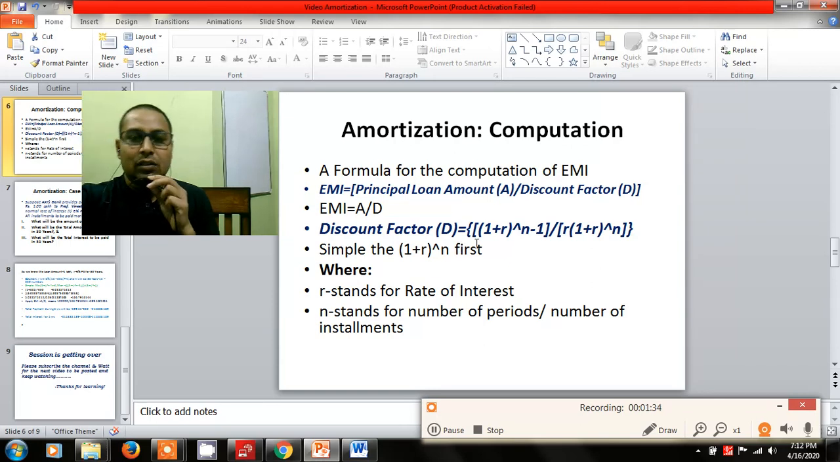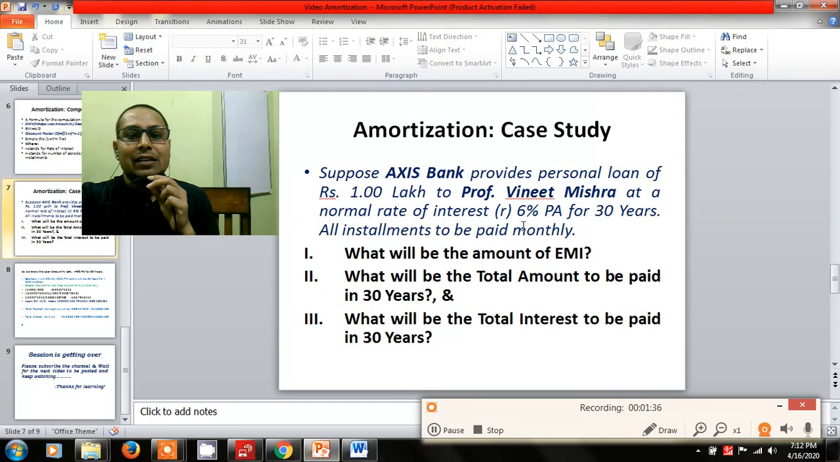So the case study is, suppose Axis Bank provides a personal loan of rupees 1 lakh to Professor Beneath Misra. Beneath Misra is the head of department for mechanical at Dronacharya Group of Institutions at Greater Noida, at the normal rate of interest 6% per annum for 30 years.